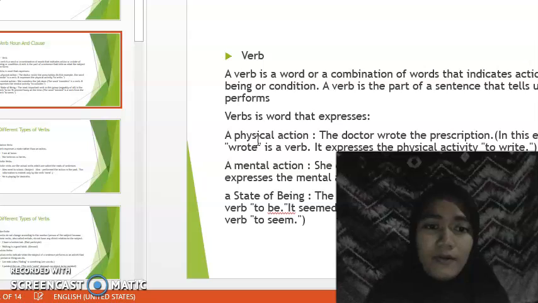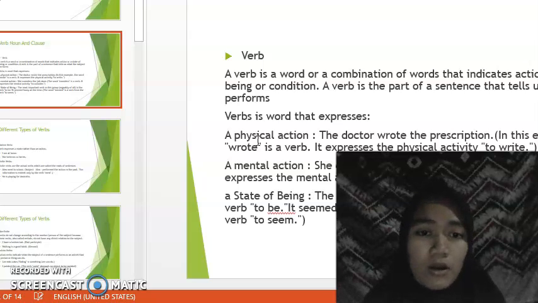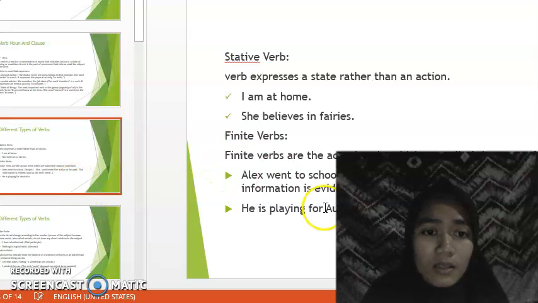Verb. A verb is a word or combination of words that indicates action or a state of being or condition. A verb is the part of a sentence that tells us what the subject performed. A verb is a word that expresses physical action, mental action, and a state of being. And then, different types of verb.